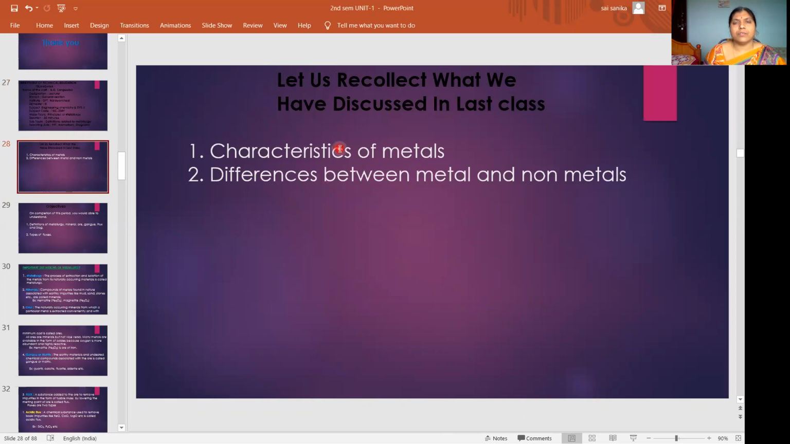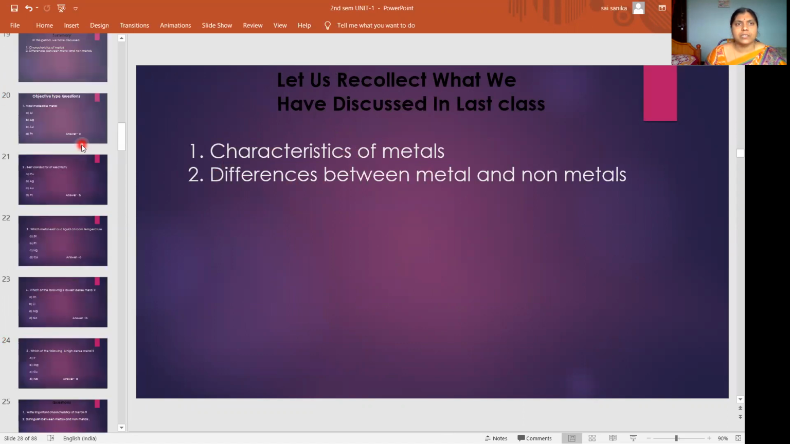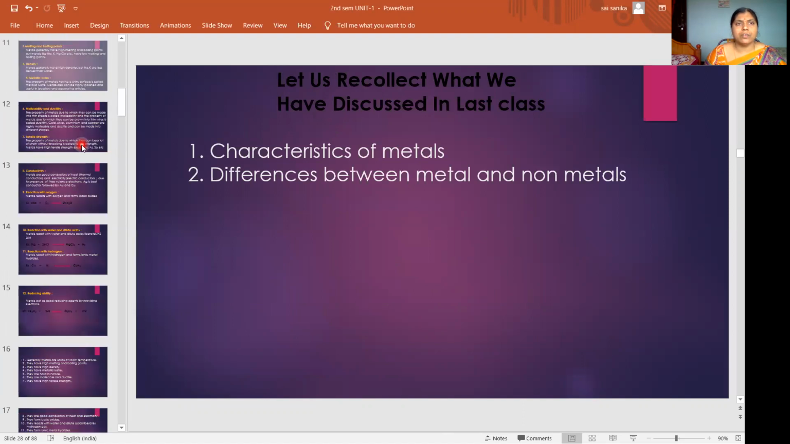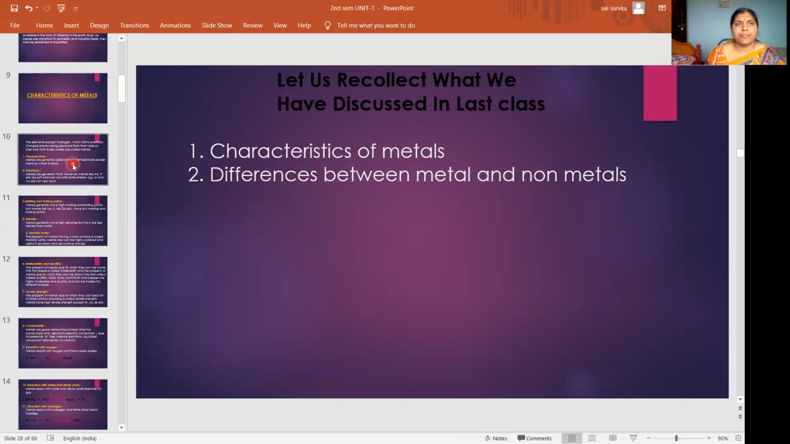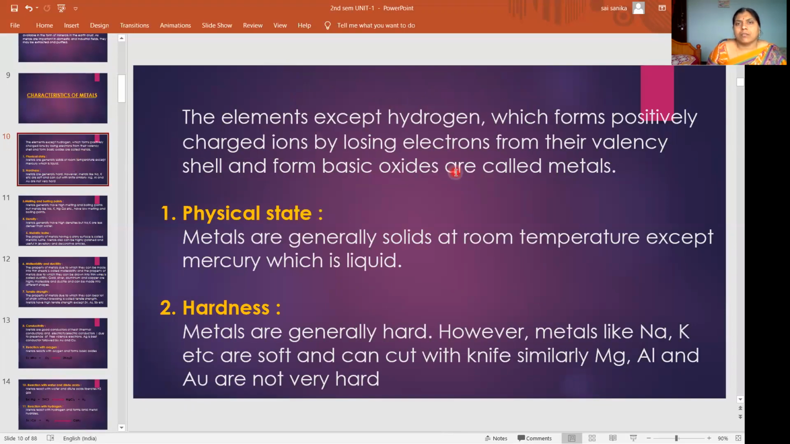Let us recollect what we have discussed in last class. We discussed characteristics of metals and differences between metals and non-metals. Once again, we will revise these characteristics of metals. So what is a metal? How will you define a metal? Any element which forms positively charged ion by losing electrons from their valence shell and forms basic oxides is called a metal.